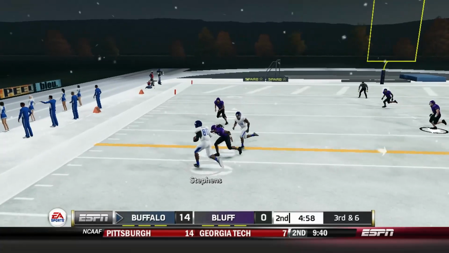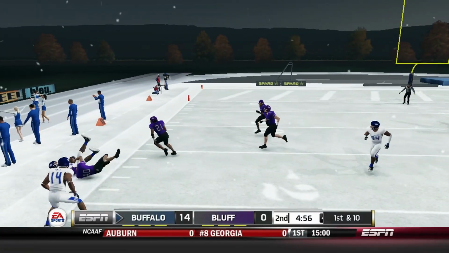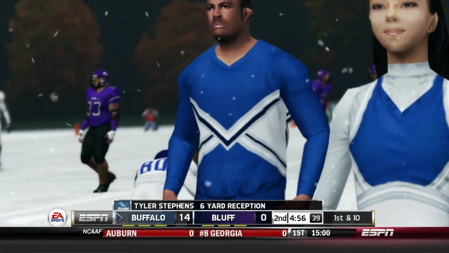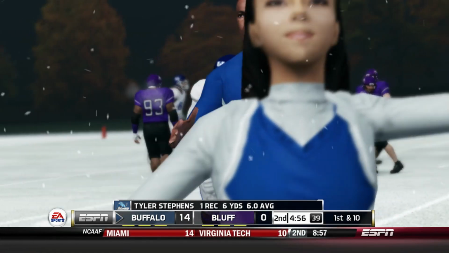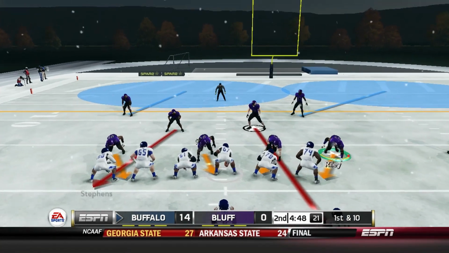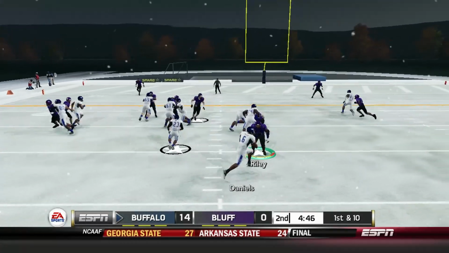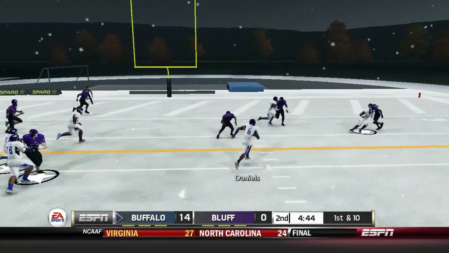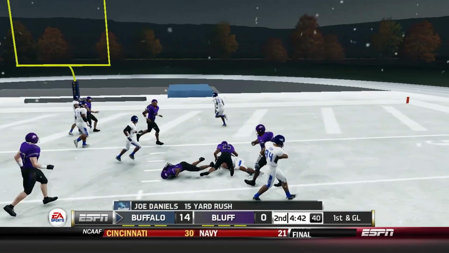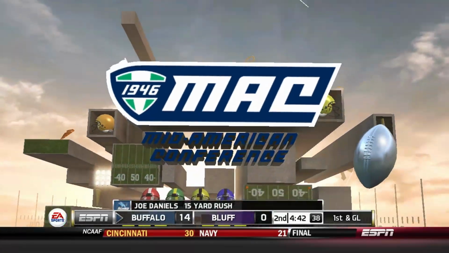As a 3rd and 6 is coming up, they're going to the left-hand side. Steffen's trying to fight for the 1st down and actually gets there, crosses that 1st down marker. So now 1st and 10, running the read option. We had Terry Riley in the perfect position, but I done mess up.